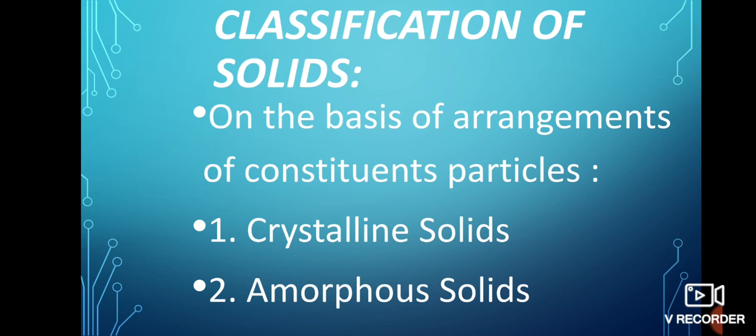That means they have a sharp melting point and a definite geometrical shape. Whereas amorphous solids are those in which the arrangement of the constituent particles is short range order. That means they have an indefinite melting point and irregular shape. Sodium chloride is the best example of crystalline solids, whereas glass is the best example of amorphous solids.